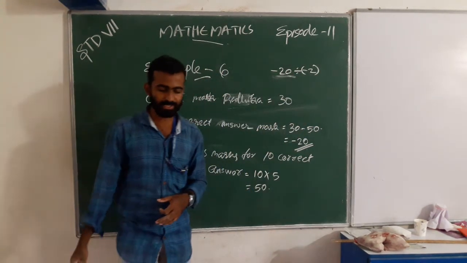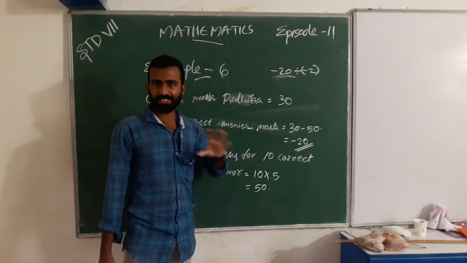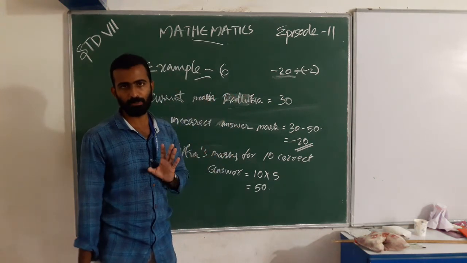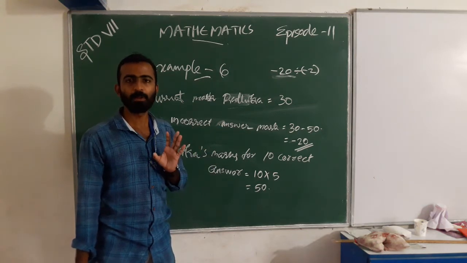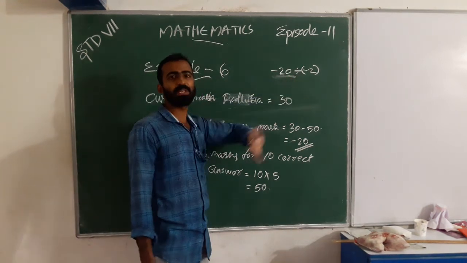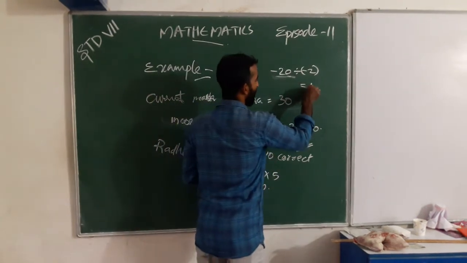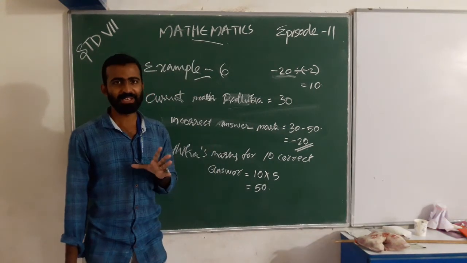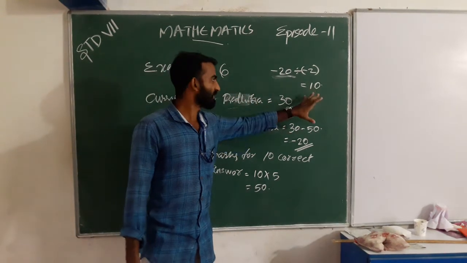In the previous class we discussed that when we divide two negative numbers, we get a positive number. Here these are two negative integers, so the answer must be a positive integer. The answer is 10. So Radhika attempted 10 incorrect answers.